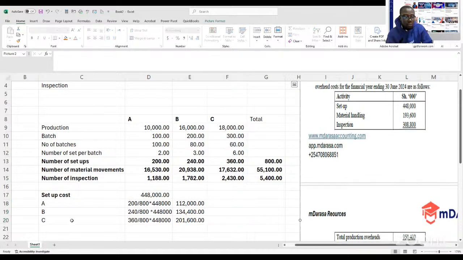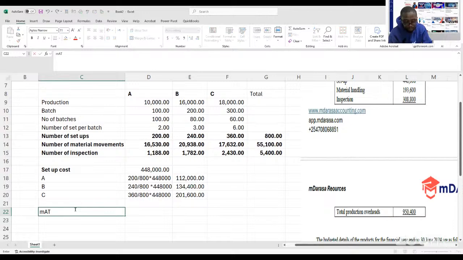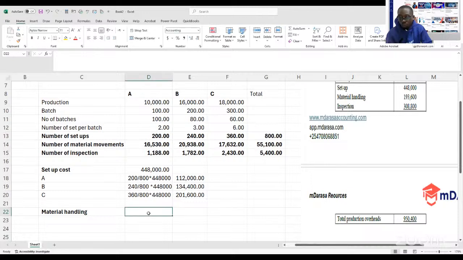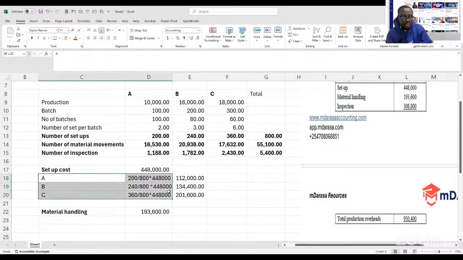After we are done with that case, the other task will be for us to allocate the material handling. So you come to material handling. Material handling cost. Similar concept will apply, my good students, where what do we want to allocate? We want to allocate 193,600. That's what you're doing. Similar concept will apply. I'll just take the same products, A, B, C.